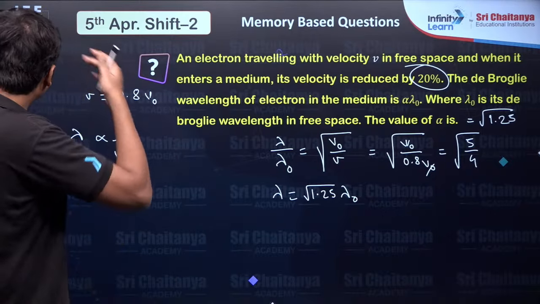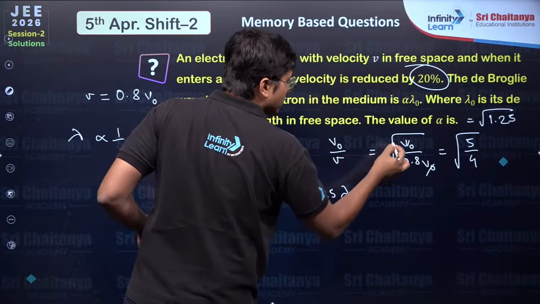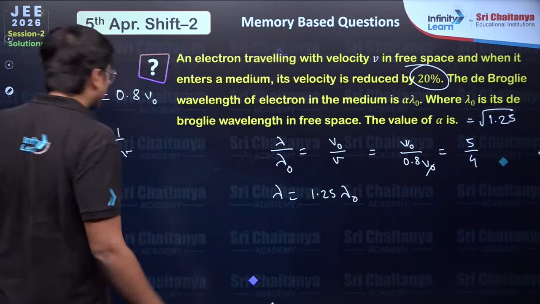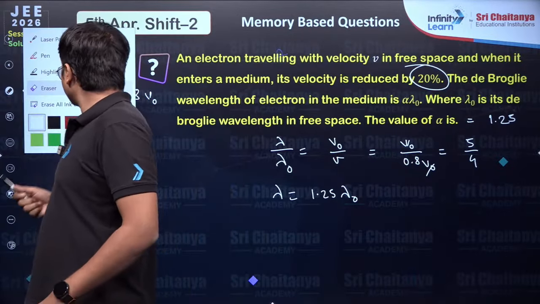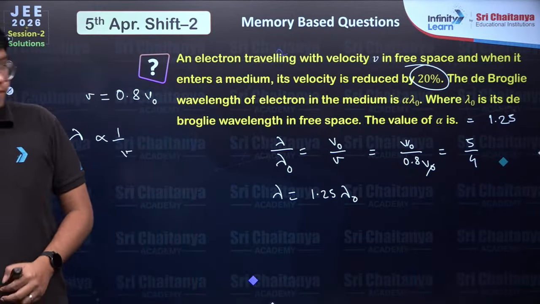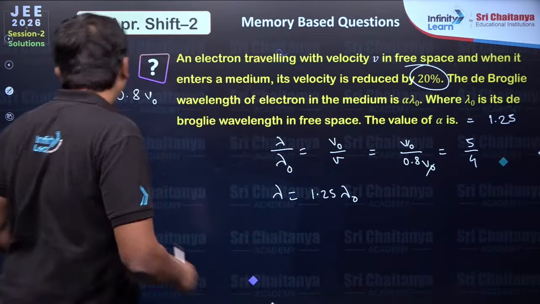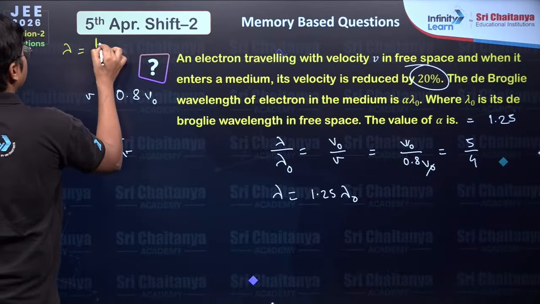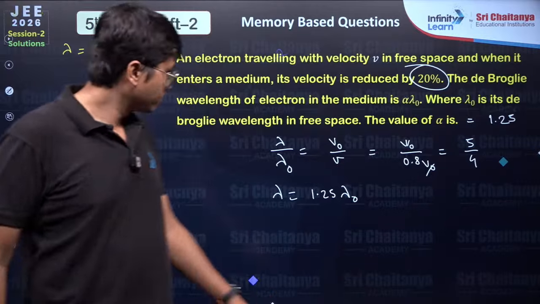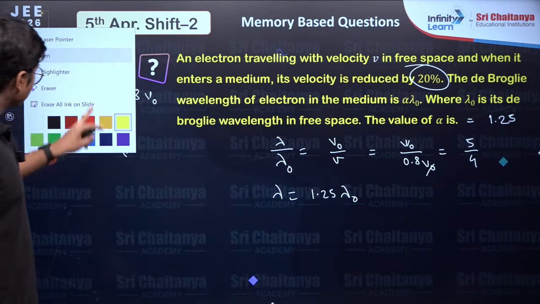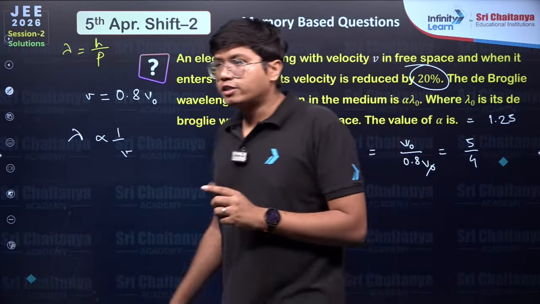Hey, sorry. What am I doing? It's 1 by m. There's no root. It's just 1.25. My mistake. The answer is just 1.25. Because see, lambda is equal to h by p. P is just mass into velocity. My mistake. Okay? We'll move on to the next question.